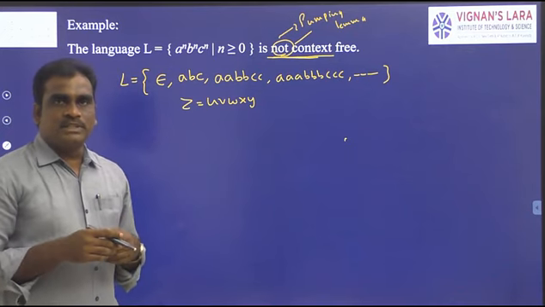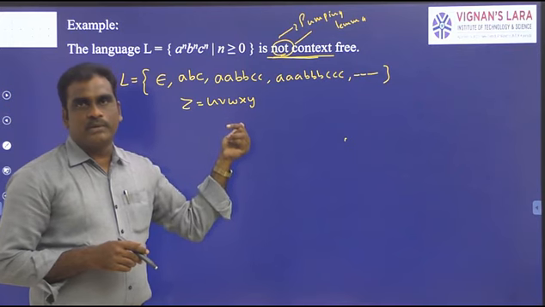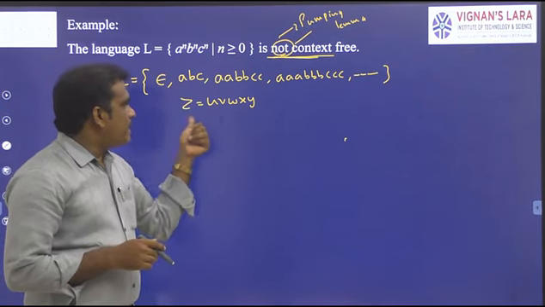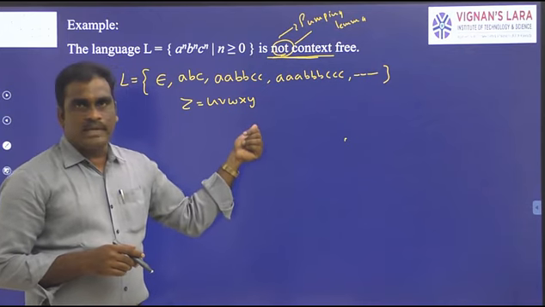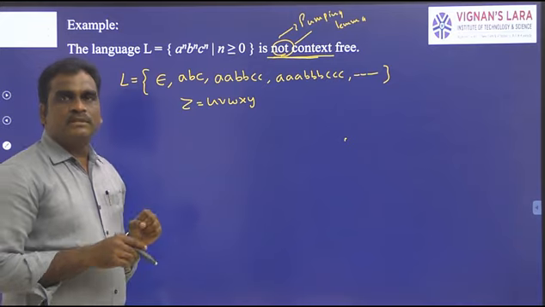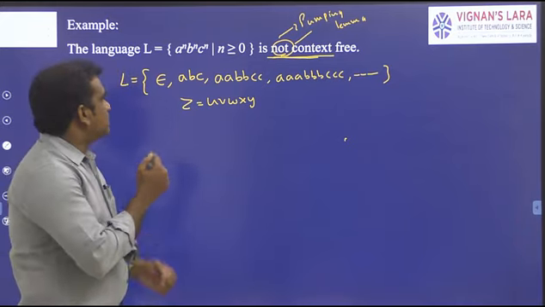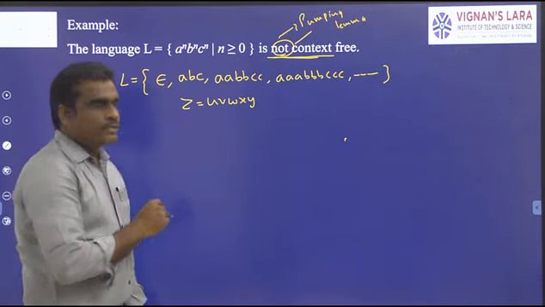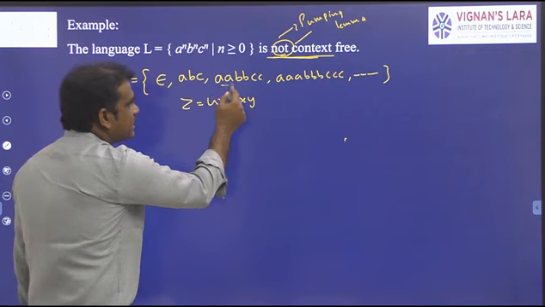If the length of the string is less than 5, it is somewhat difficult to compare with uvwxy. So pick one string whose length is minimum 5. Here the string length is 0, in this case 3, and in this case 6.